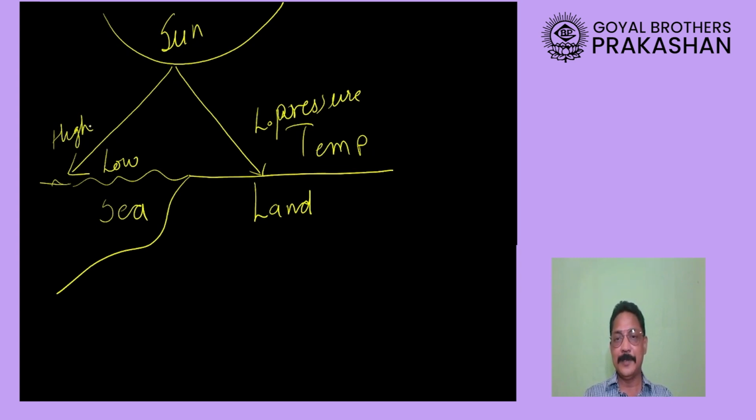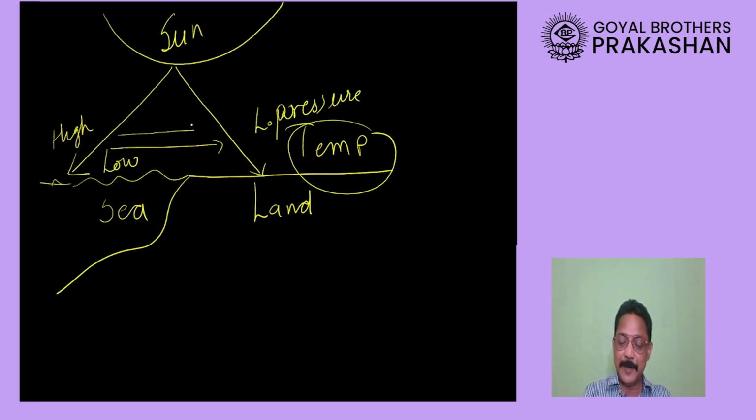Now what will happen? You are right. The wind will blow from the sea towards the land. So that's why the high temperature on land will start getting decreased because of the cool winds which are coming from the sea towards land. So this is how the sea has moderated, has influenced the climate of the coastal area.